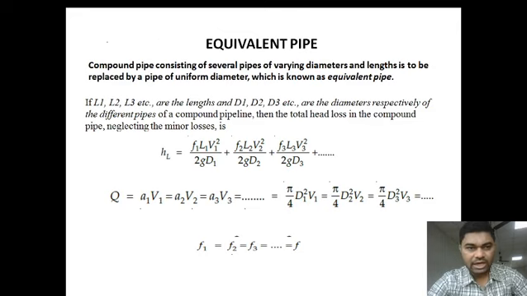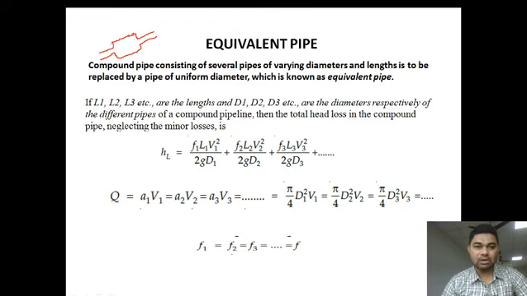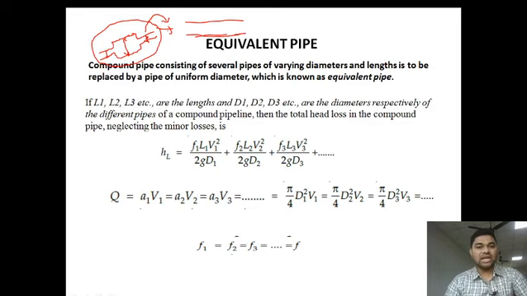In the earlier topic we have seen the series. What is the series pipe? Pipes of different diameters connected with each other. Look at this. These are pipes in series: a smaller diameter pipe, a larger diameter pipe, and again a smaller diameter pipe. If we replace this non-uniform diameter pipe with a single uniform diameter pipe, which will carry the equal amount of discharge or offer equal head loss, then this pipe is known as equivalent pipe.